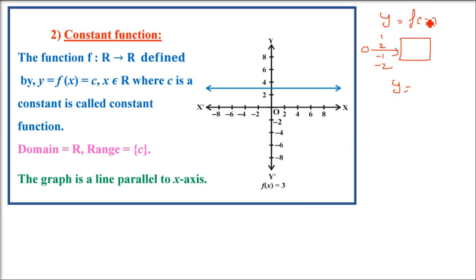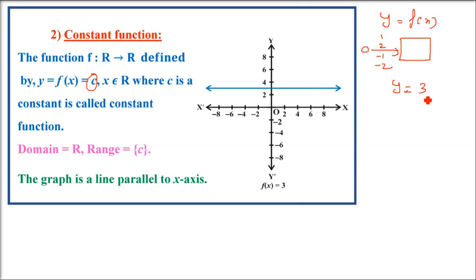If I write this function, a constant function, let me just give an example. Say y equals 3. 3 is a constant. That is why it is a constant function. C is a constant function. C is a constant number. It will not change. That is why you have to fix it.